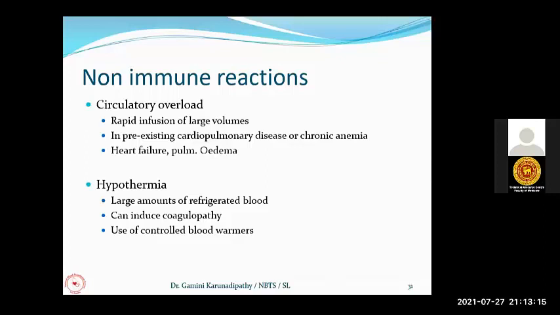Usually patients with chronic anemia, we know, have hyperdynamic circulation. Sometimes they may get left ventricular failure. In that case, if you transfuse too much blood, or too rapid blood transfusions, they can easily go into heart failure. To avoid that, we have to give multiple repeated small volume blood transfusions until they get correction of anemia. So you have to be very careful if the patient is already in heart failure. They can die due to heart failure after receiving a large amount of blood.